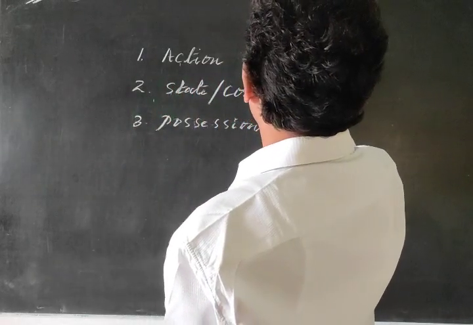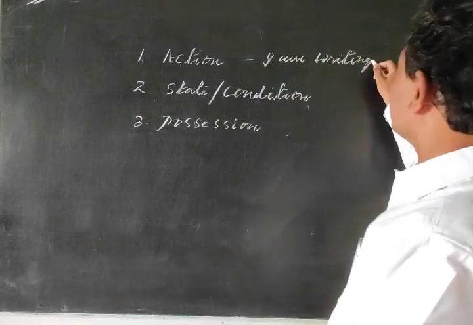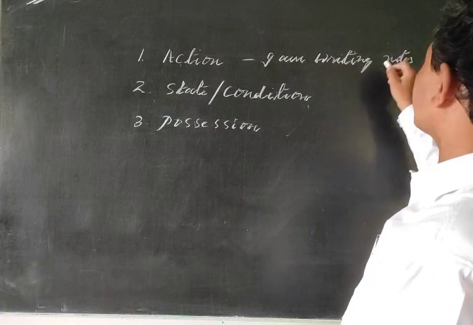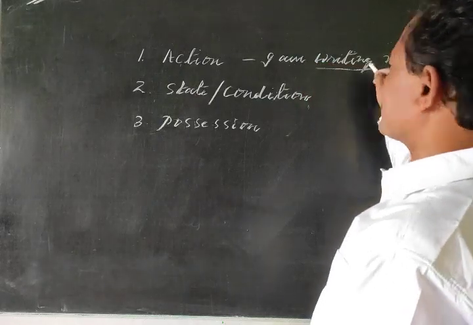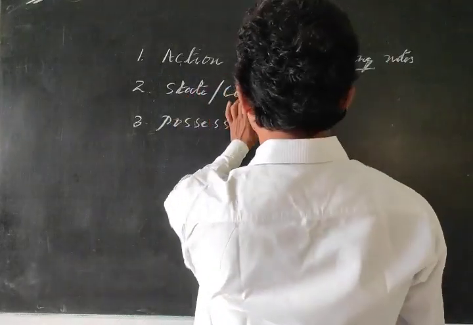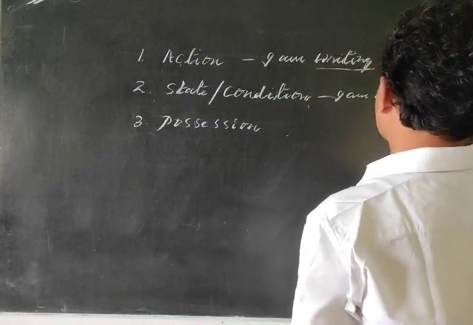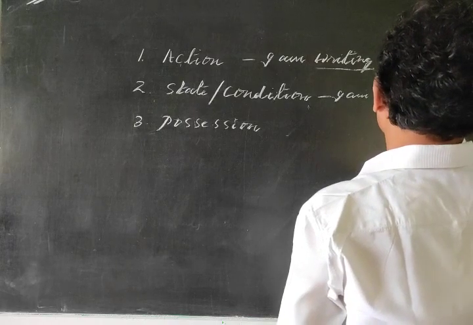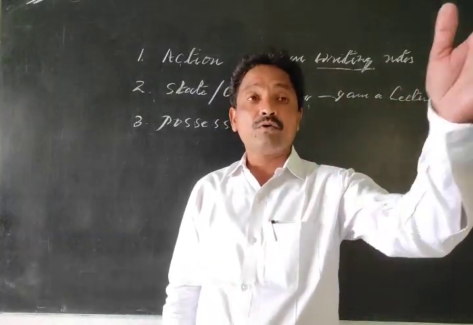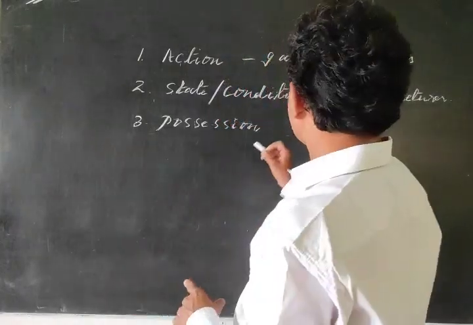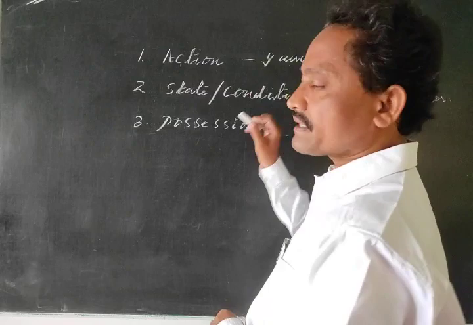I am writing notes. Some action is here. What is the action? Writing is the action. The second one, state or condition: I am a lecturer. Who am I? To that question the answer is, I am a lecturer. Somebody asked, who are you? I am a lecturer. So according to this sentence, it indicates state or condition.